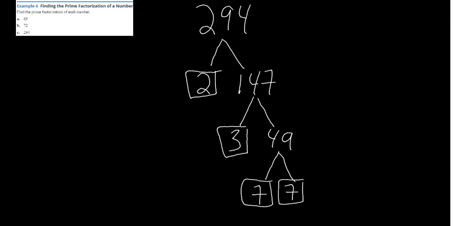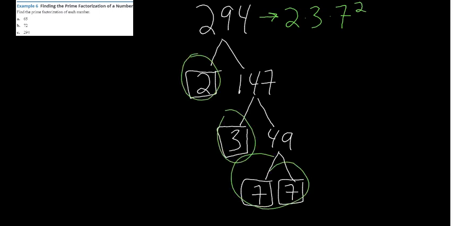So what this tells me is that the prime factorization is 2 times 3 times 7 squared, because I've got one 2, one 3, and two 7s. And that's 294. That wasn't nearly as bad as I thought it'd be.